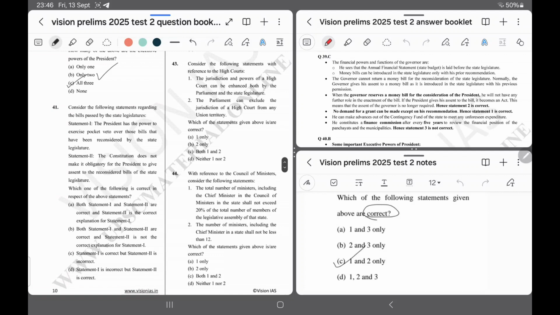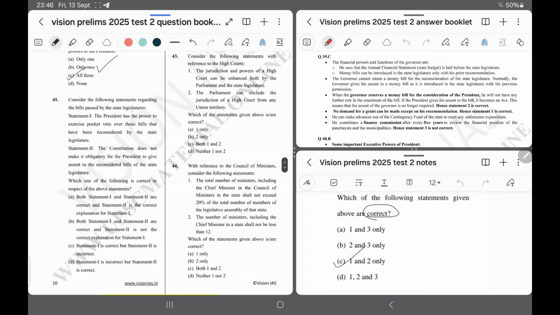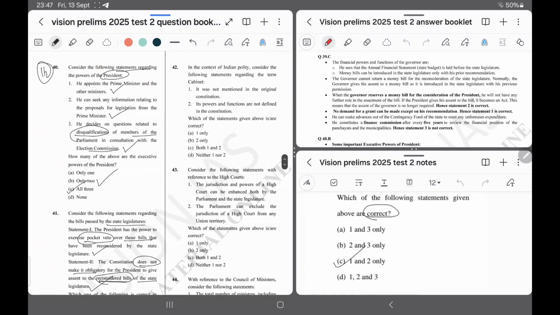Question number 41. Consider the following statement regarding the bill passed by state legislature. Statement 1. The President has the power to exercise pocket veto over those bills which have been reconsidered by the state legislature. Right? Statement 2. Constitution does not make it obligatory for President to give assent to the reconsidered bill of the state legislature. Right. That's why I have to go with option number A because both are explaining each other.